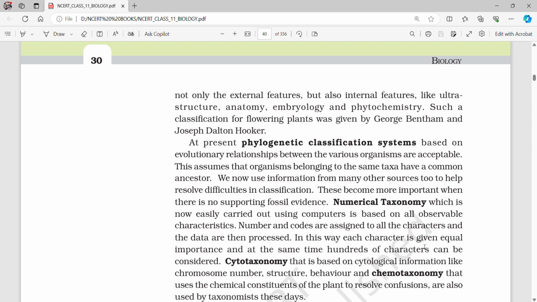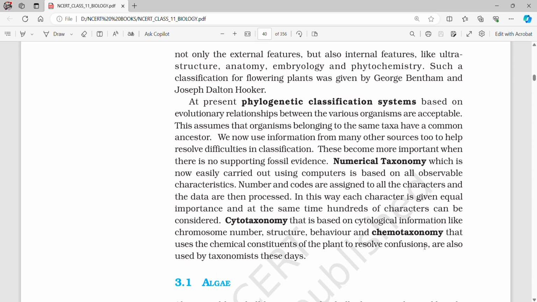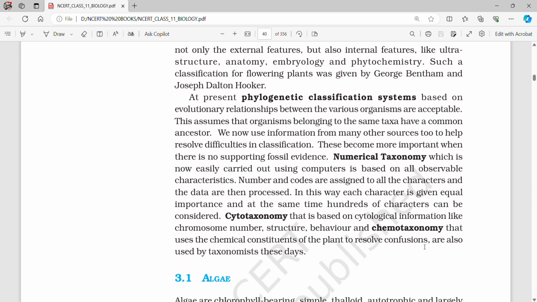In this way, each character is given equal importance and at the same time hundreds of characters can be considered. Cytotaxonomy, that is based on cytological information like chromosome number, structure, behavior, and chemotaxonomy that uses chemical constituents of the plant to resolve confusions are also used by taxonomists these days.